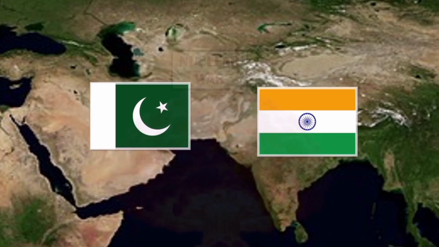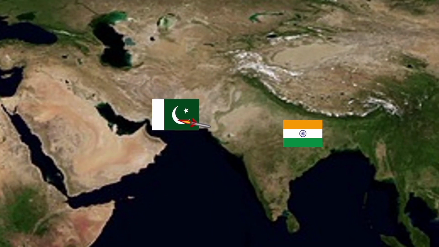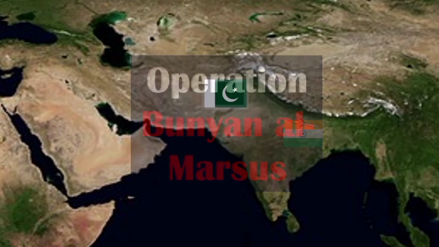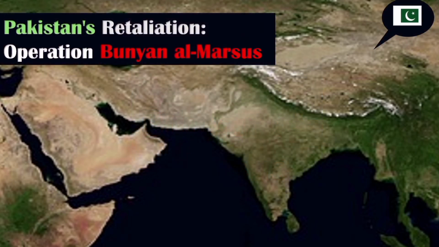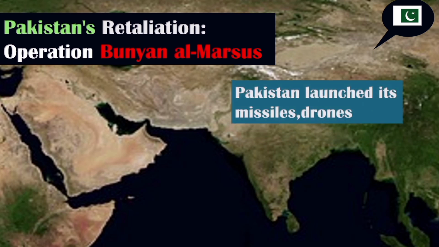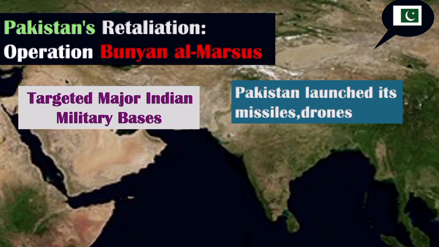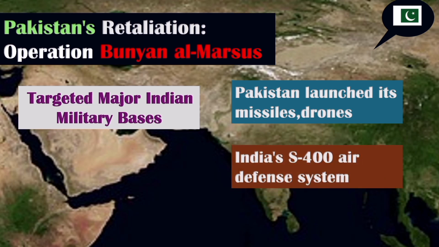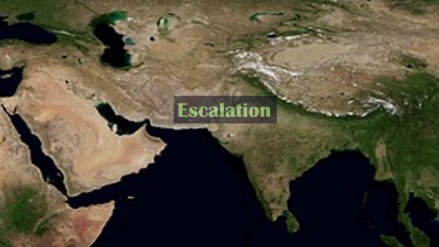However, in response, Pakistan initiated its operation, involving drone and missile strikes on Indian military installations, including air bases in Punjab. Pakistan claimed to have shot down 5 Indian fighter jets, while India acknowledged the loss of 3 aircraft due to unknown causes. India's S-400 air defense system intercepted several incoming threats.